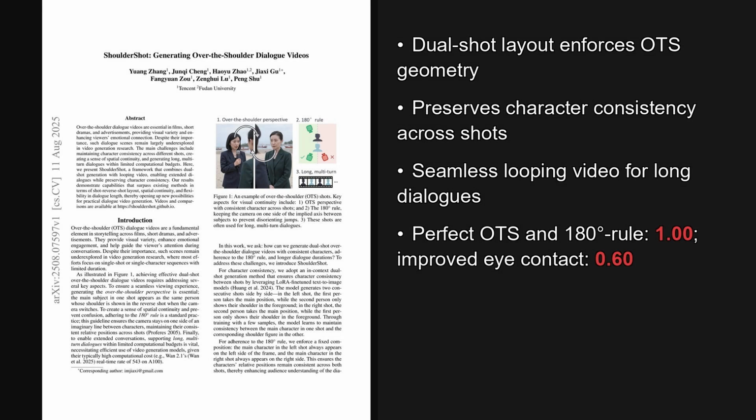Building on those results, 2 takeaways stand out. The dual-shot plus fixed camera geometry reliably enforces the 180-degree rule while keeping identities consistent, and the looping diffusion with overlap segments enables long, seamless dialogues. A quick note: LoRA means low-rank adaptation, a lightweight fine-tuning method.